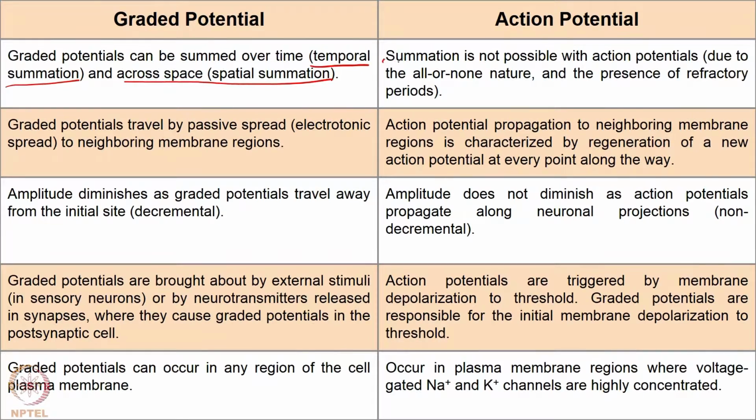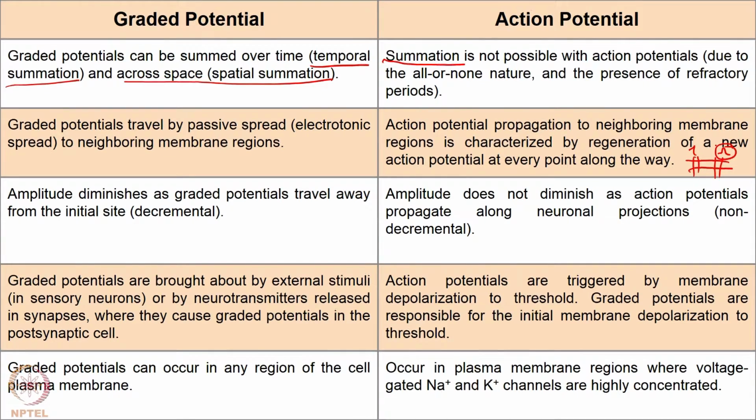So, summation is not possible, and graded potentials travel by passive spread or diffusion of ions from one point to another. Action potential travels by regeneration of a new action potential. We discussed this case, right. So, suppose this is the membrane and there is one voltage gated channel and there is one other voltage gated channel. Here there is an action potential, here another action potential is regenerated because threshold is crossed at that point, right.